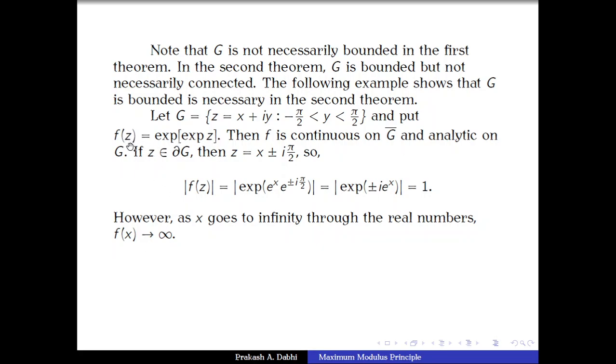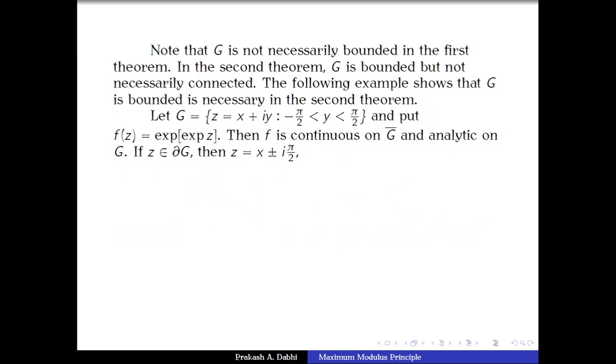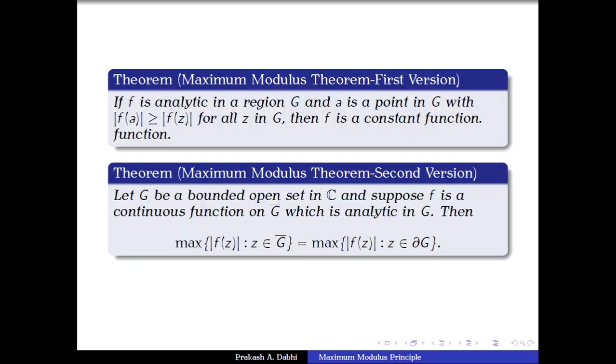This f of x is exponential of exponential x, and as x tends to infinity, f of x will tend to infinity. So the supremum of mod f over the closure of G is infinity, whereas the supremum of mod f over the boundary of G is 1. Therefore we have shown that these two numbers are not equal.